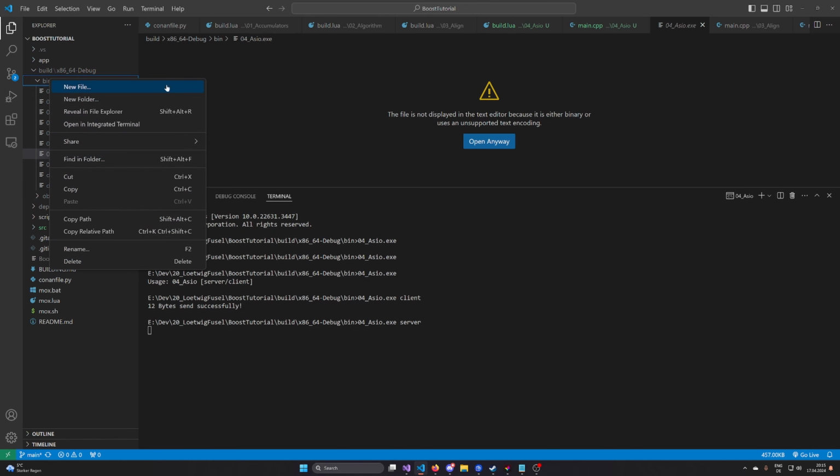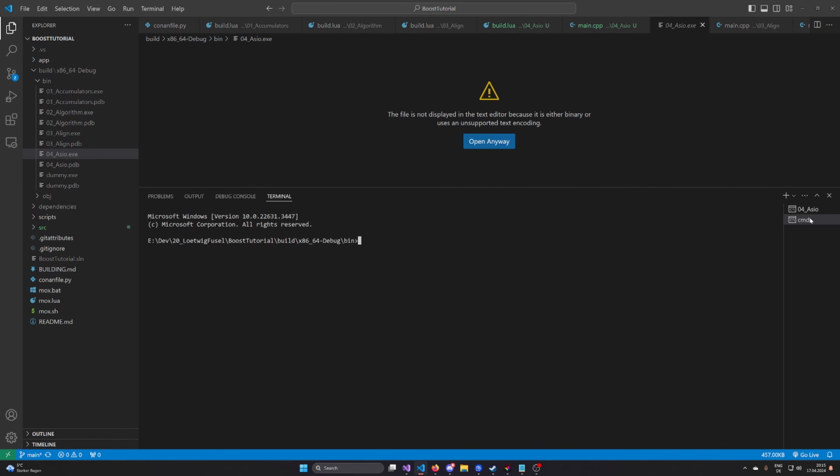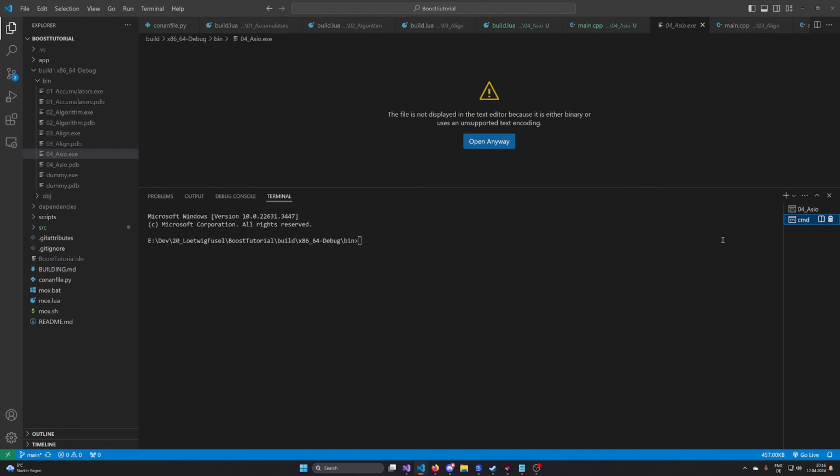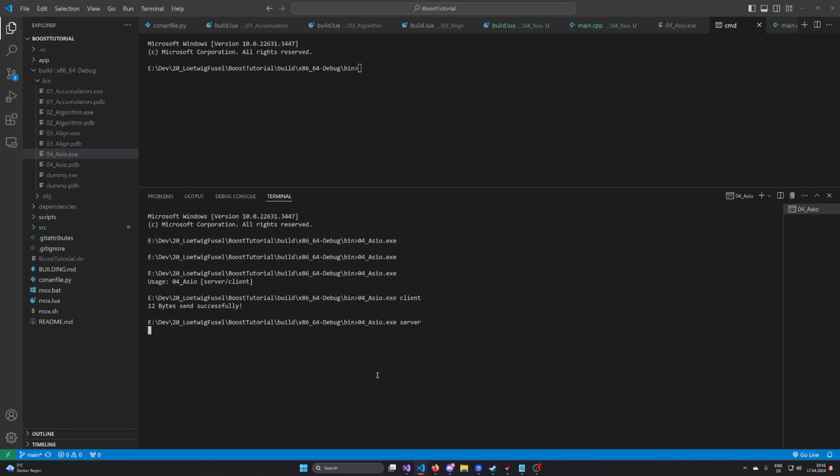So what I need to do is open up another terminal. So I'm going to again open an integrated terminal. So I now have two terminals. Maybe can I put them side by side? Is that possible? I can at least put them like that. You can see the server is now running at the bottom here, while at the top I have an empty CMD. So I can now go again for Asio, and now I'm going to client. And if I enter client, you can see 12 bytes sent successfully. And here at the bottom, you can see received hello world. So now basically what we have done, the client has sent hello world to the server.